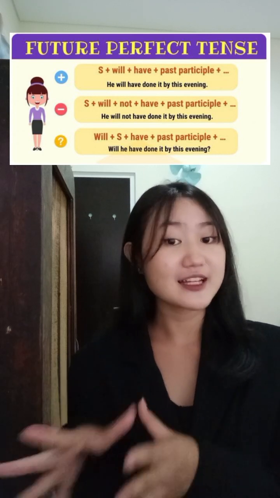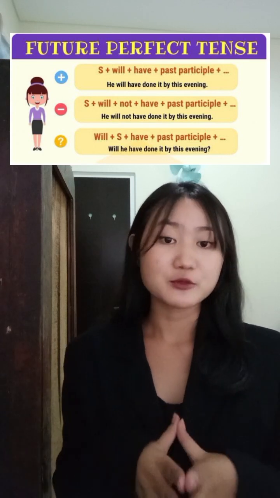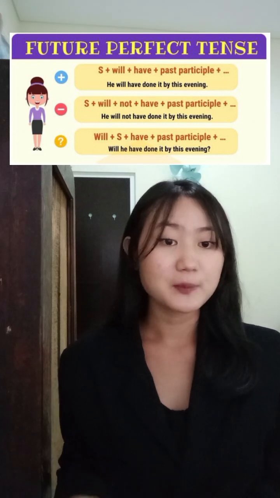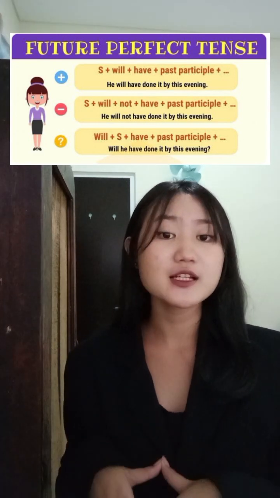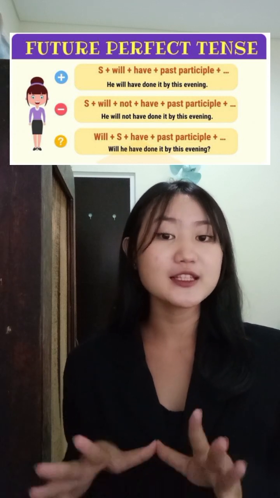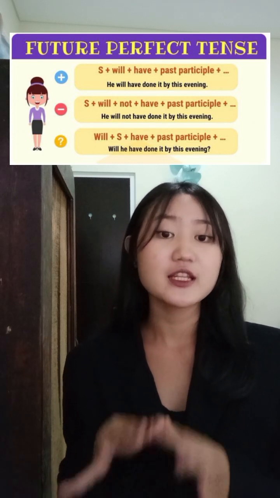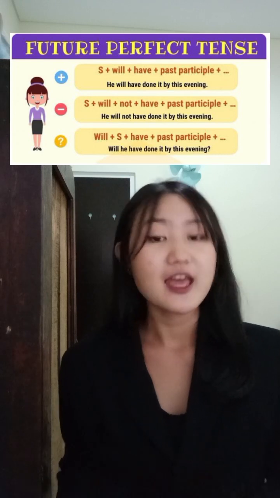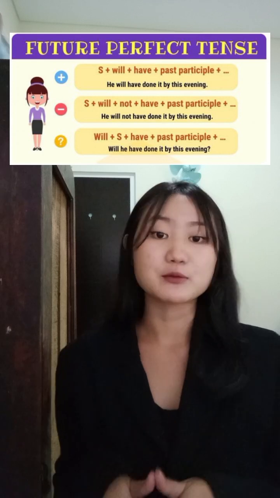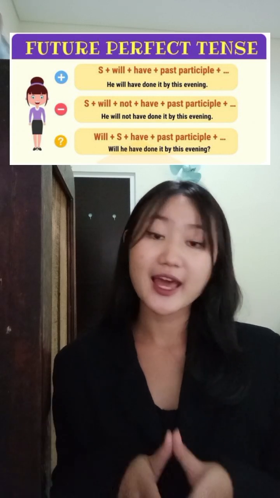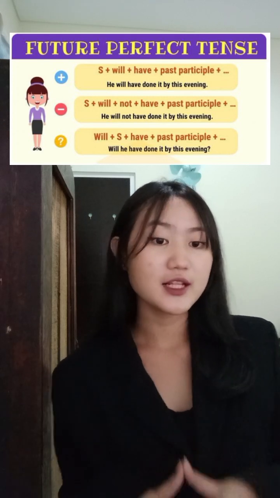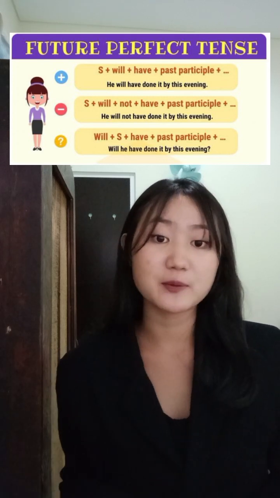The negative sentence is subject plus will plus not plus have plus past participle. For example, he will not have done it by this evening. And for the question sentence, will plus subject plus have plus past participle. For example, will he have done it by this evening?